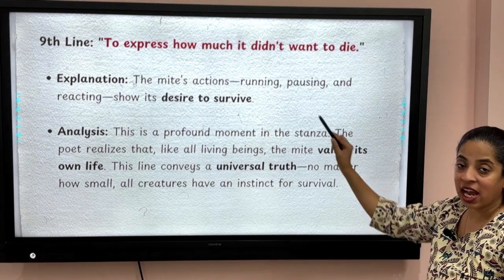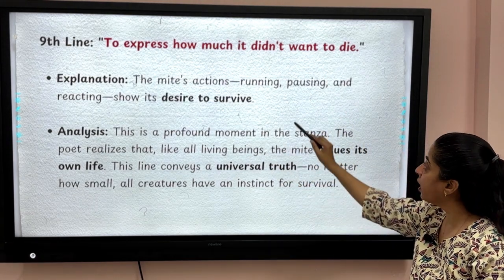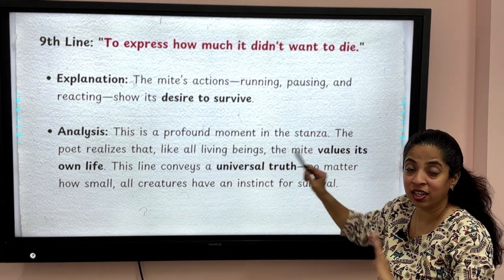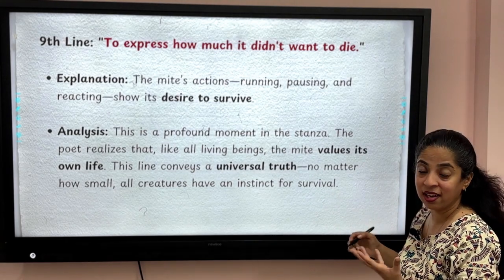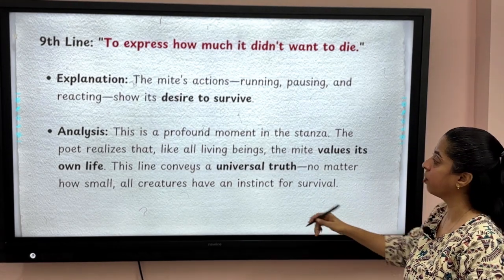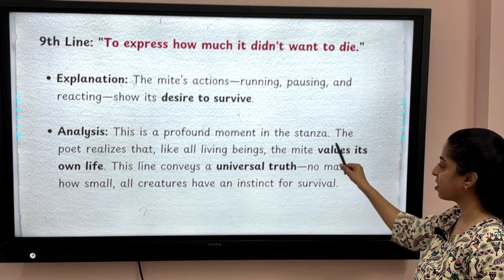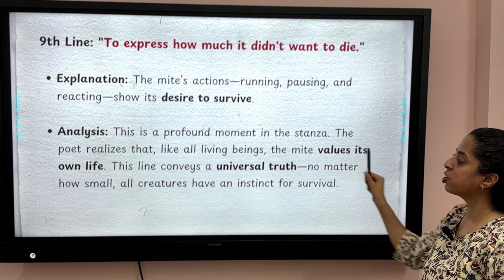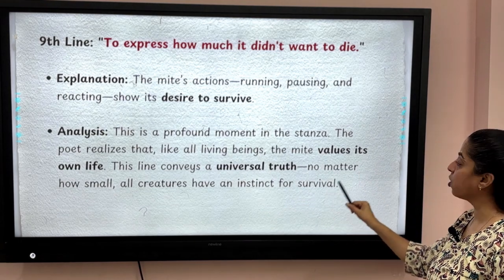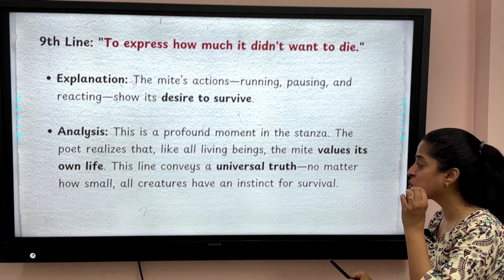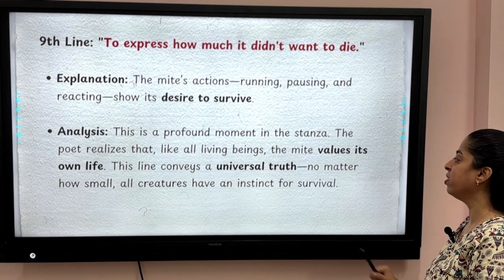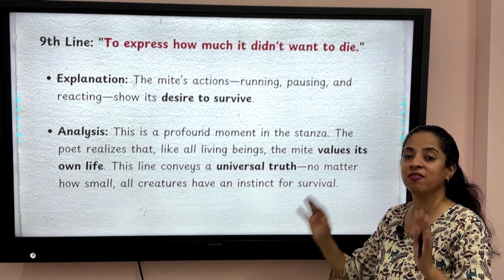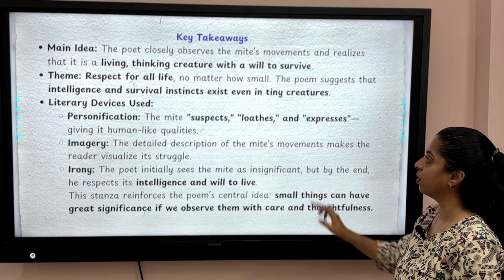Okay, the mite's action, which action? Running, pausing and reacting shows its desire to survive. It didn't want to die. So there was a desire in it, in the mite, to survive. So this is a profound moment in the stanza. The poet realizes that like all living beings, the mite values its own life. This line conveys a universal truth that no matter how small, all creatures have an instinct for survival. No matter how small it is, all the living creatures have this instinct for survival.